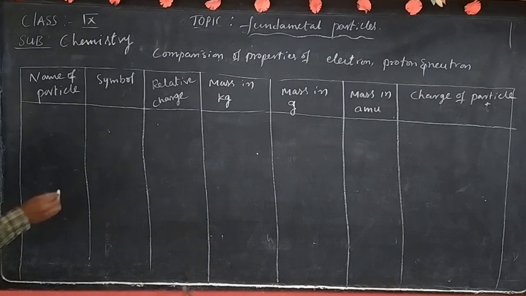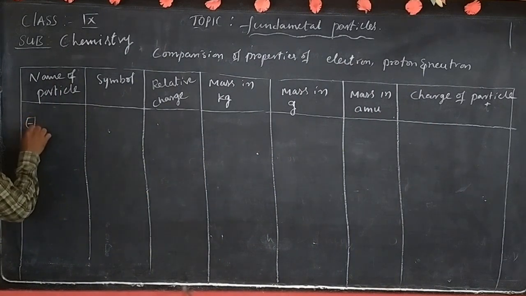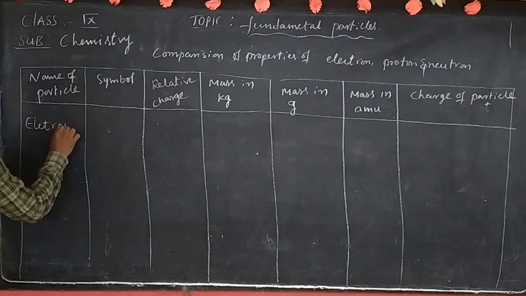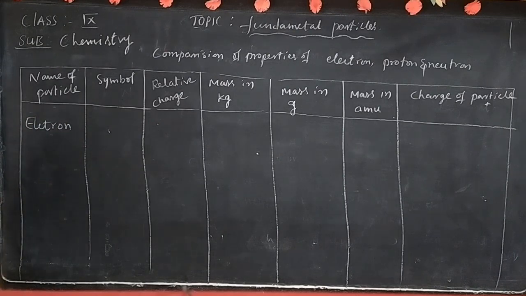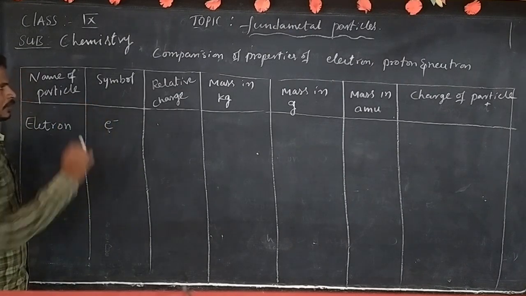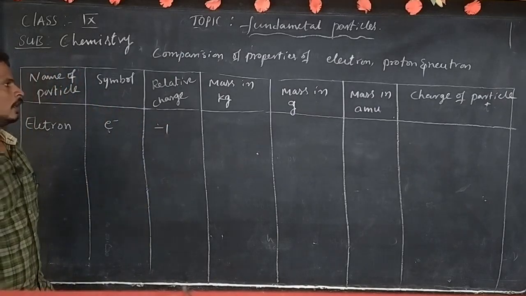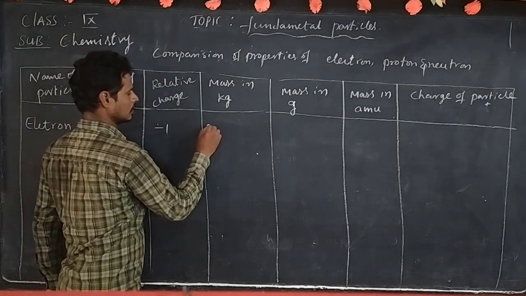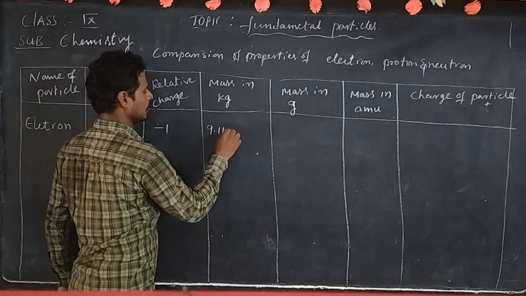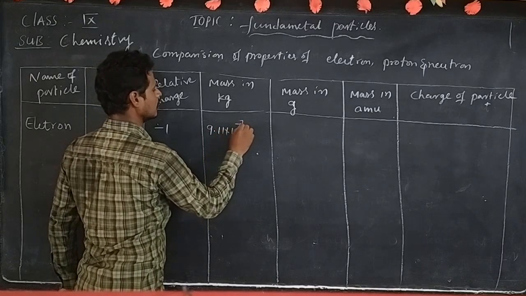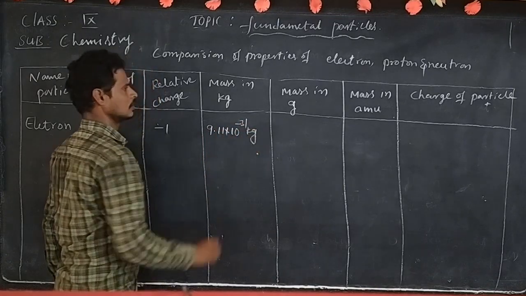First one is electron. Name of particle is electron. Symbol of electron is e negative. Relative charge is minus 1. Mass in kilograms is 9.11 into 10 to the power minus 31 kilograms.